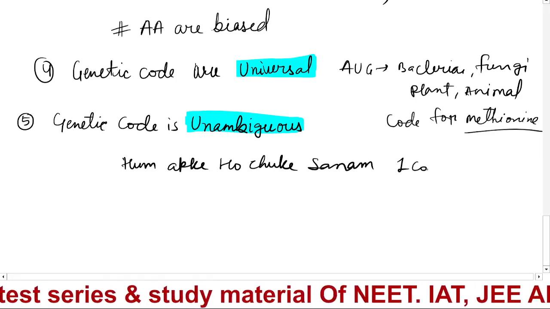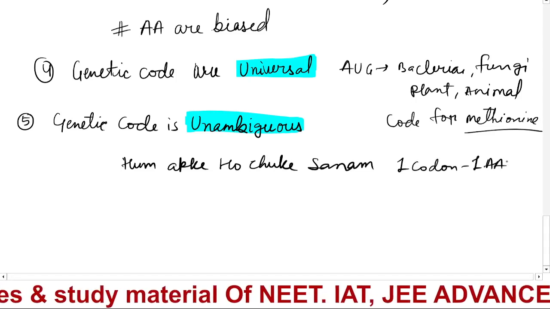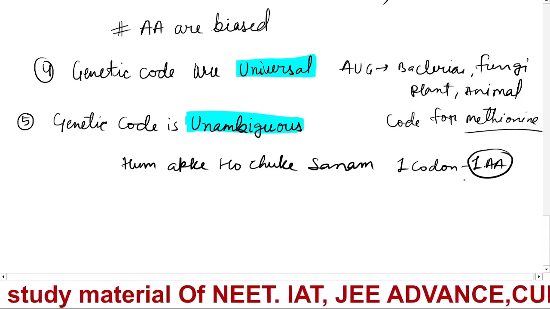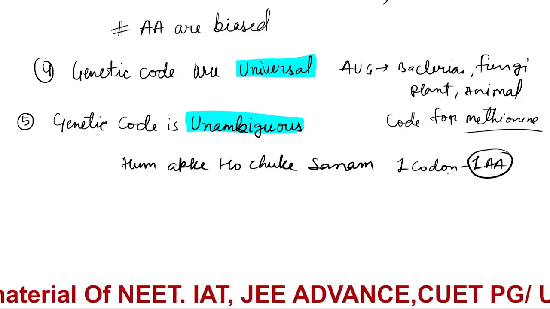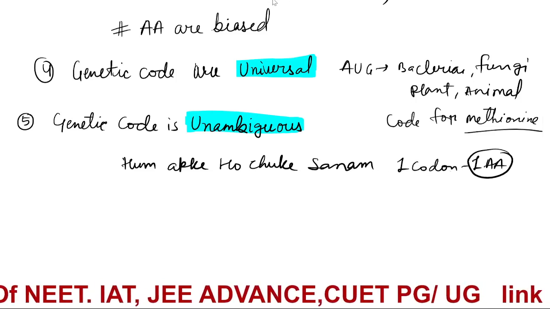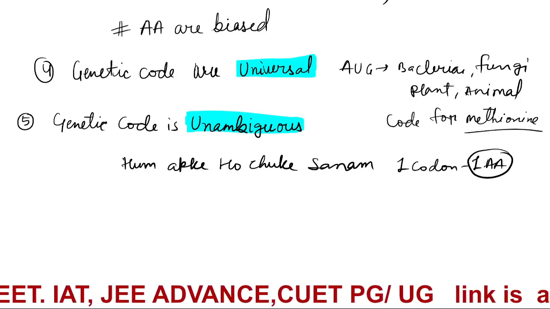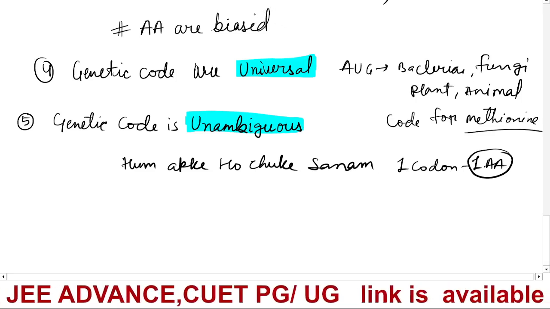One codon, one amino acid. But this amino acid can be coded by different codons also. This is the concept of unambiguous.